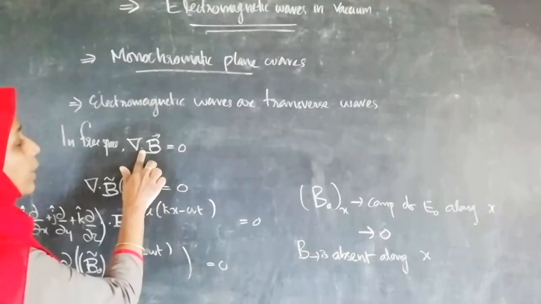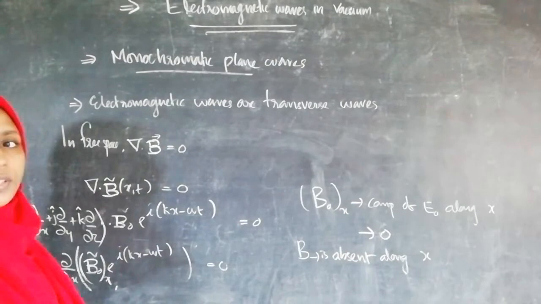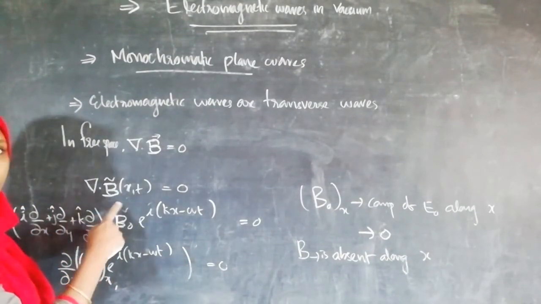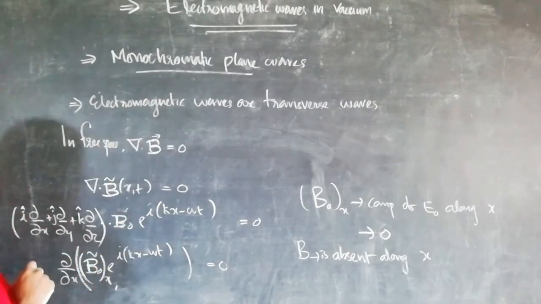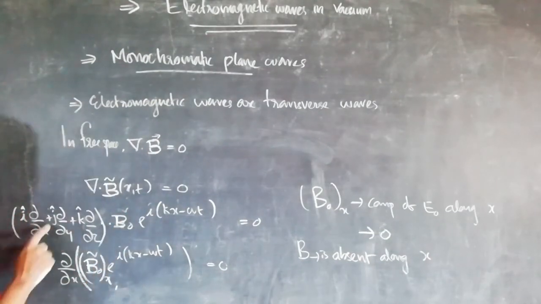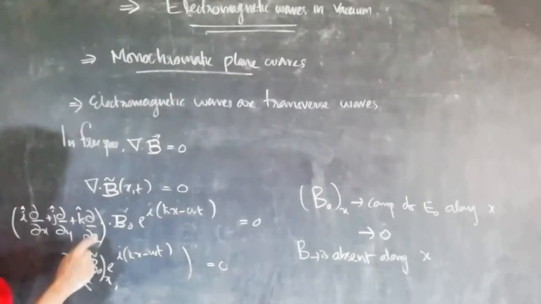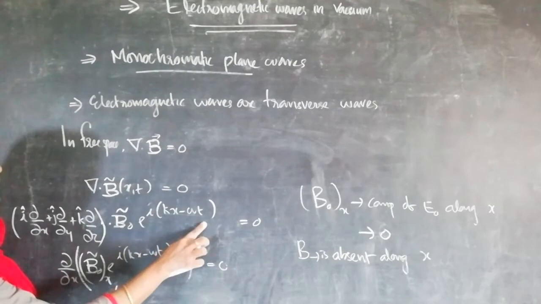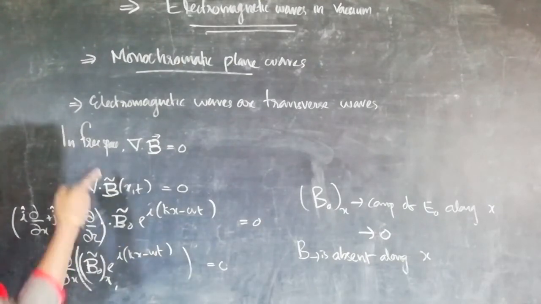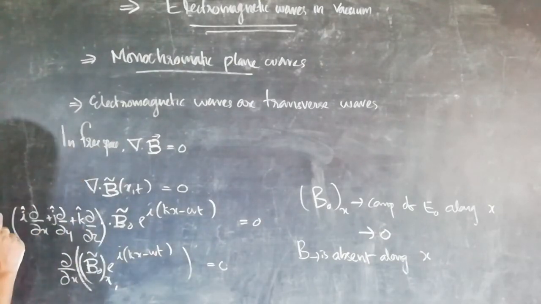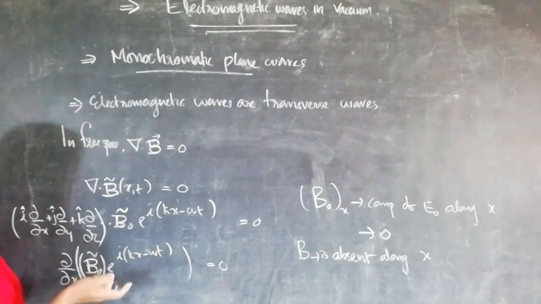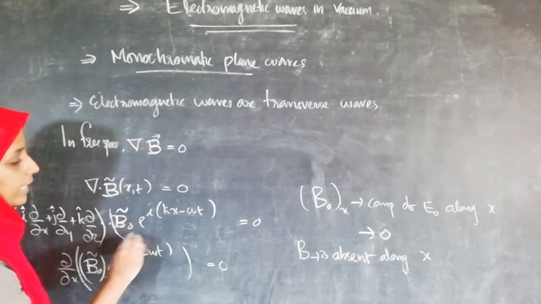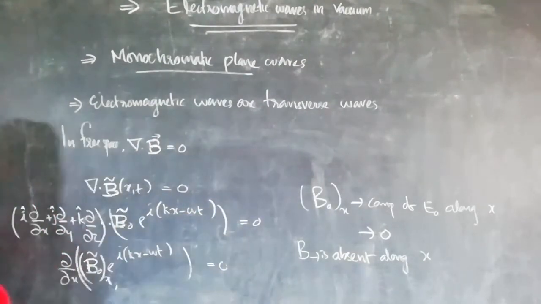Similarly, consider the equation del dot B is equal to 0 and substitute the wave representation: del dot B of x,t is equal to 0. And we know i dou by dou x plus j dou by dou y plus k dou by dou z dot B0 e raised to i into (kx minus omega t) will be equal to 0 according to this equation. As in the previous case, these two terms will vanish because here only the x dependence and propagation exist.